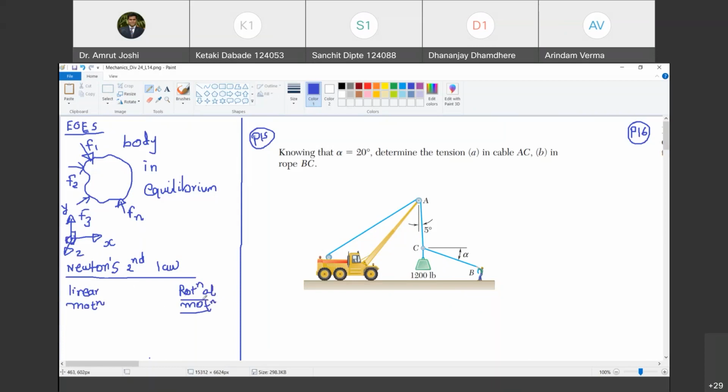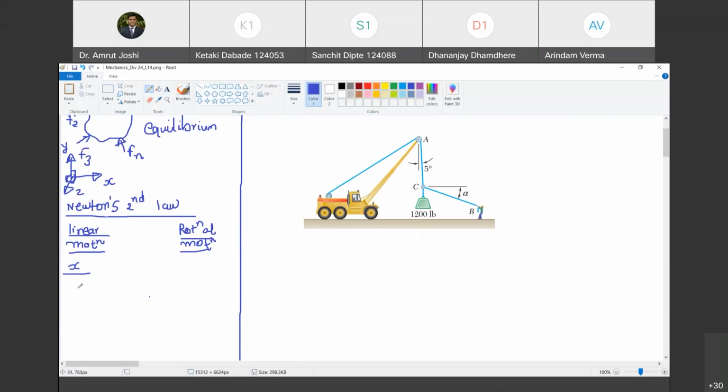So let me consider linear motion or possibility of linear motion of this body along X direction. Are you with me? Yes, sir. So the algebraic sum of all the forces along x direction acting on this body must be equal to what? By Newton's second law, it must be equal to, provided mass is constant, mass into acceleration in x direction. Do you agree with me? Yes, sir. This is linear acceleration.